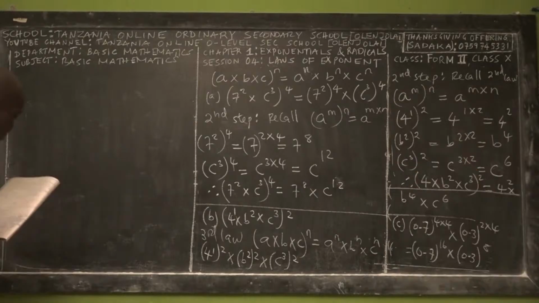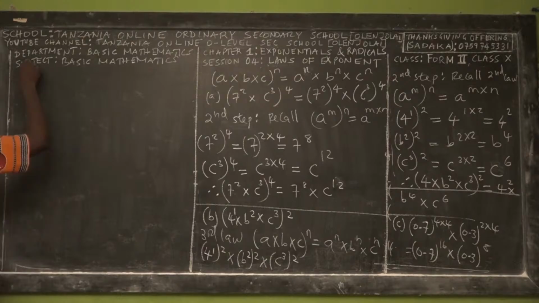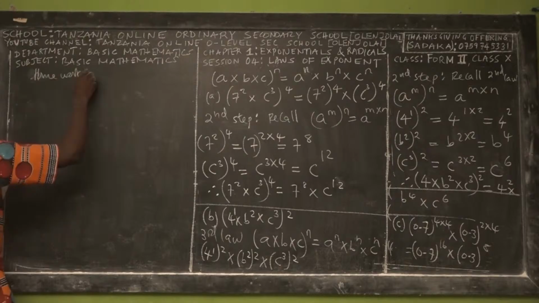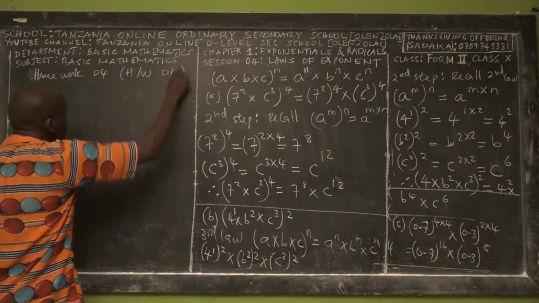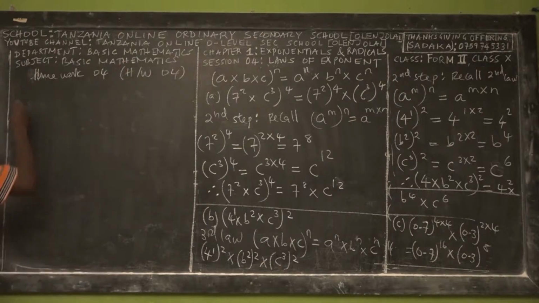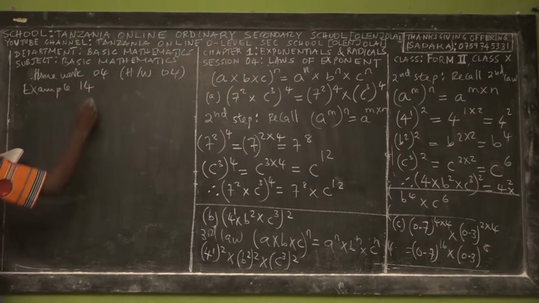I'm about to end session 4, which is titled laws of exponents, or law of products of exponents. So we have homework, and this is homework 4. Simply recall it as H4. In numbering, this is example 14, and the question comes from your book.